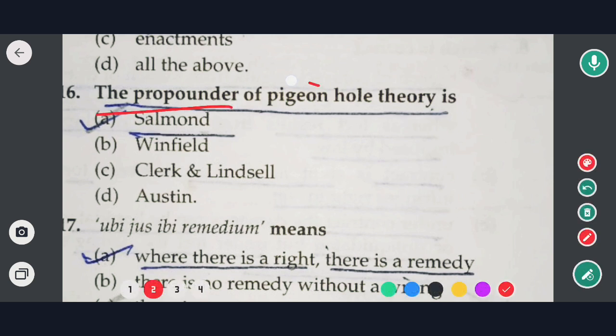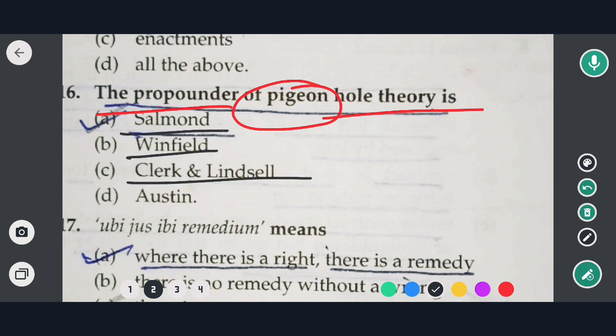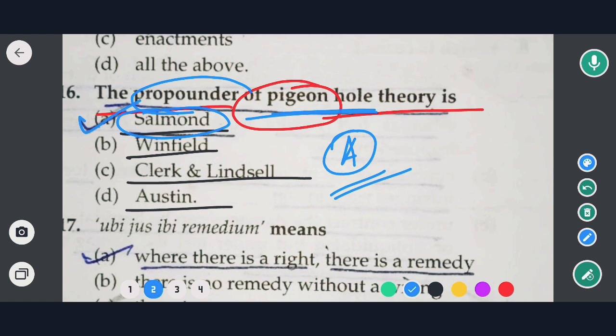The propounder of pigeonhole theory is: options are Salmond, Winfield, Clark or Lindsay and Austin. So the correct option would be option A, that is Salmond. The propounder of the pigeonhole theory कौन है? वो our Salmond, okay. So here in this case option A would be the correct answer. So now moving to next question.